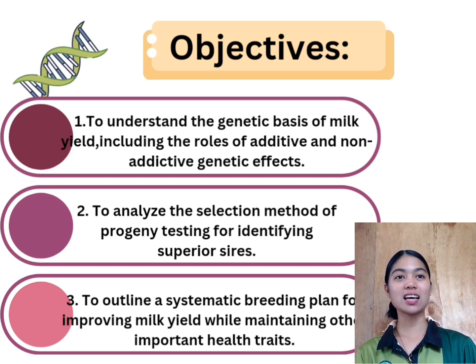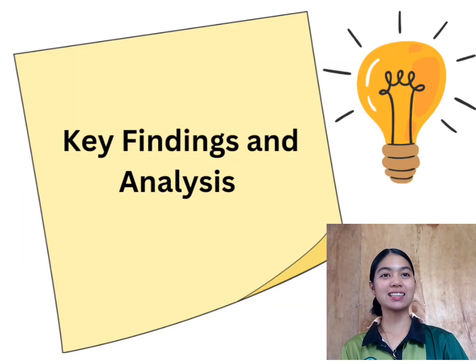Second, to analyze the selection method of progeny testing for identifying superior sires. And third, to outline the systematic breeding plan for improving milk yield while maintaining other important health traits. By achieving these objectives, we aim to demonstrate how quantitative genetics can be used to make informed and effective breeding decisions in dairy cattle. Next, we have the key findings and analysis.